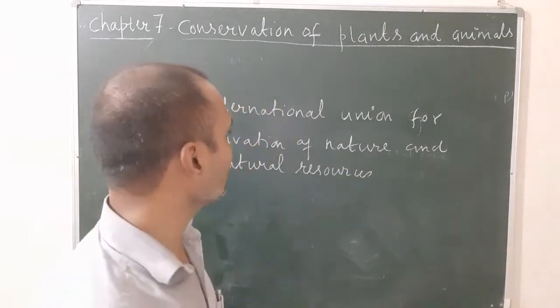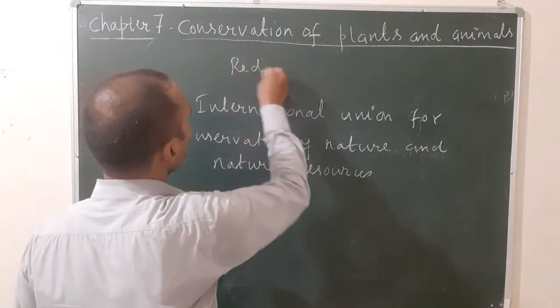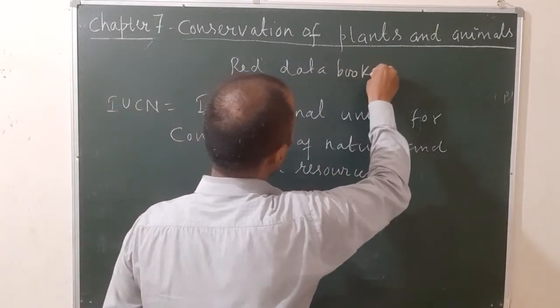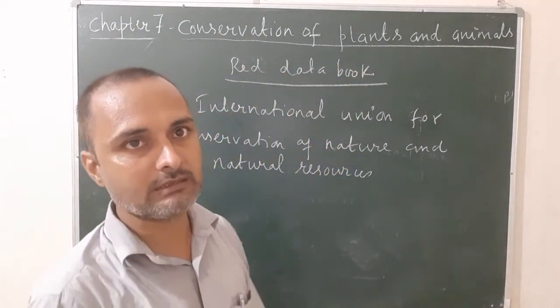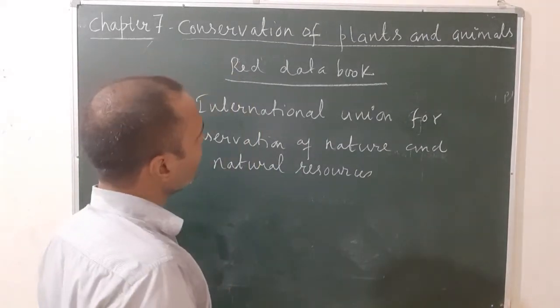Okay, so this is all about the red data book. Let's see the next one.